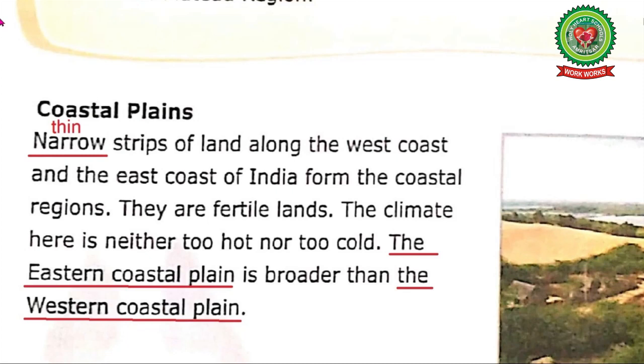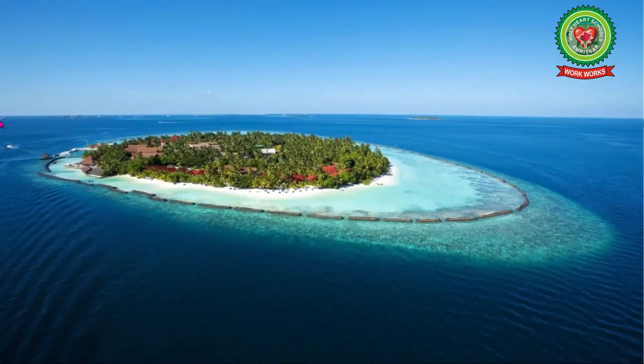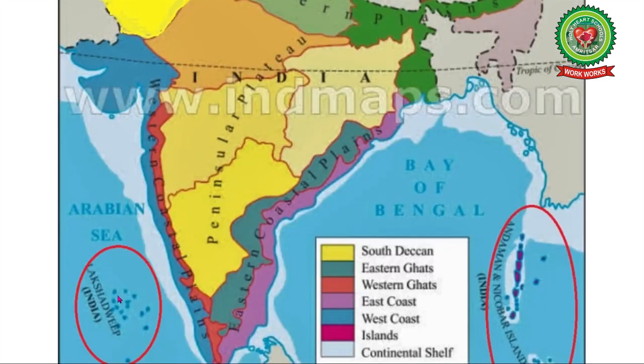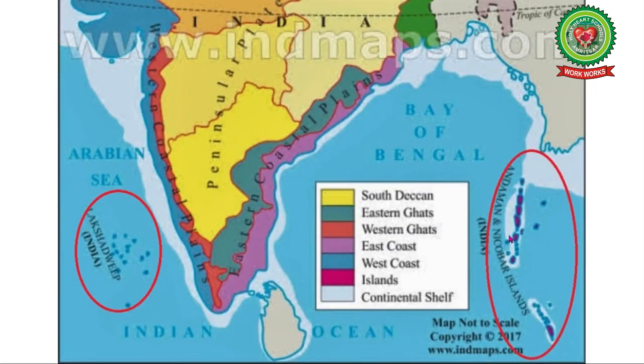Now come to the next topic, the islands. An island is a piece of land surrounded by water on all sides. There are two groups of islands, Lakshadweep Islands and Andaman and Nicobar Islands.